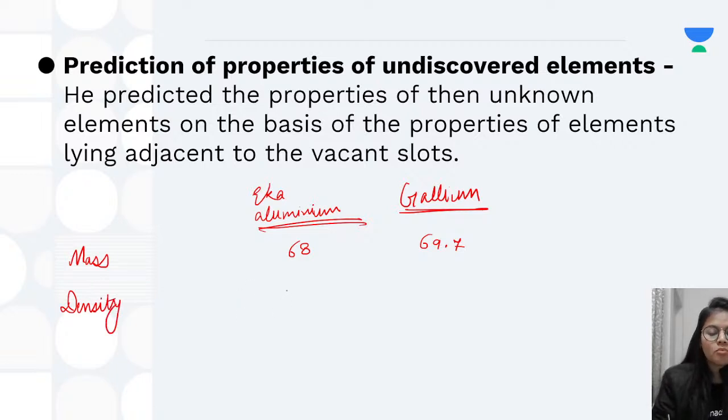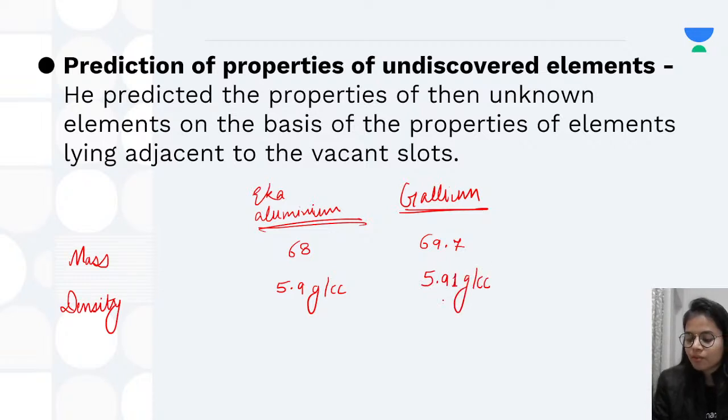Density, if I talk about the density that was given by Mendeleev, it was 5.0.9 gram per cubic centimeter. And the density of gallium was found to be 5.91 gram per cc. So see how appropriate it was.